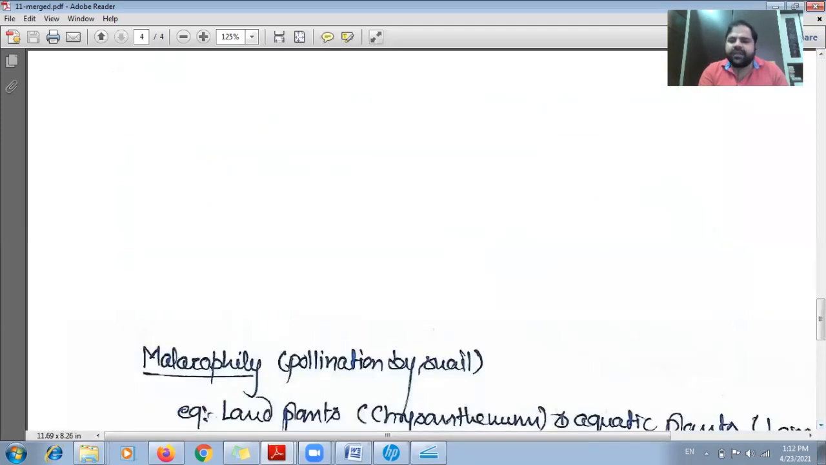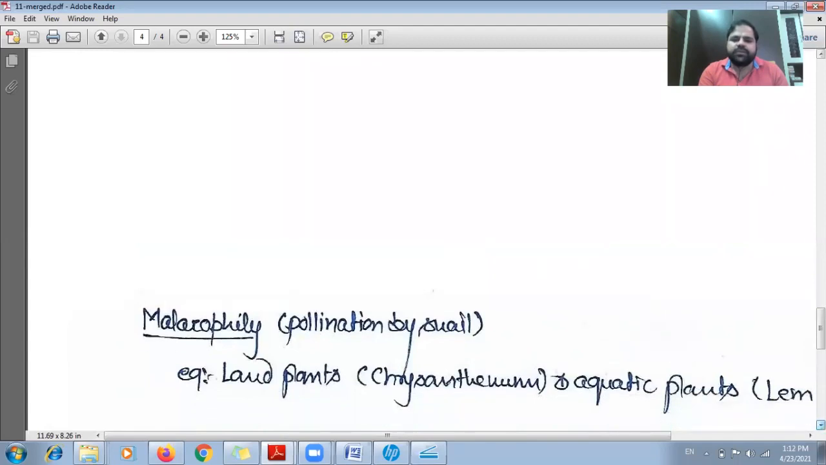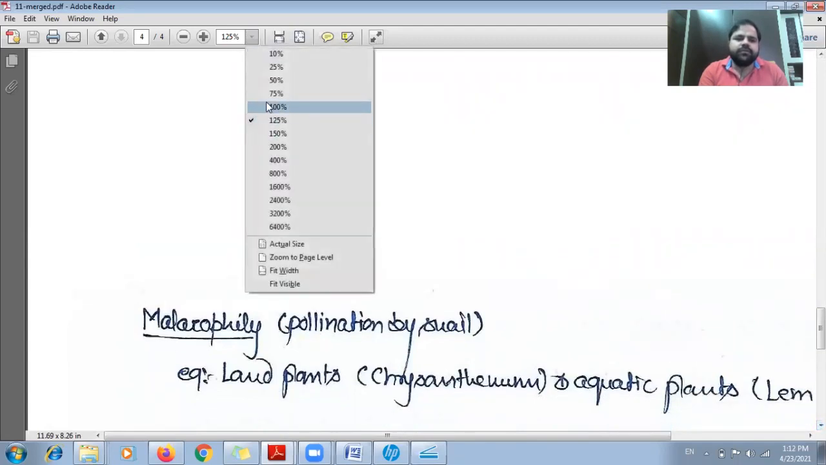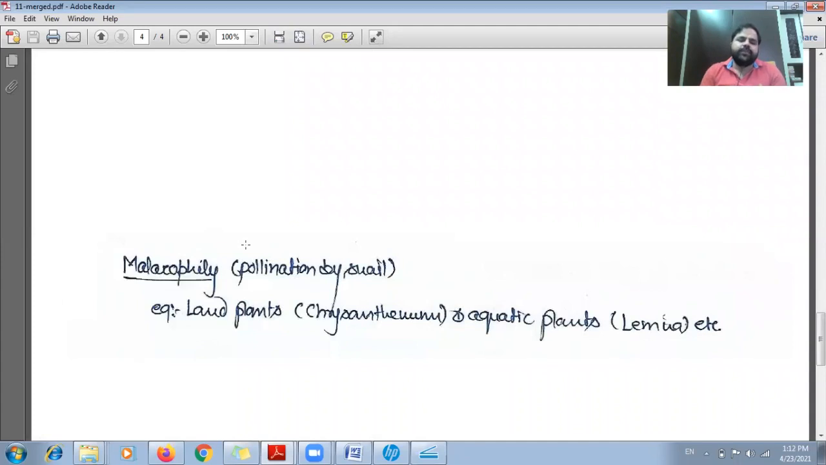Now the last kind of pollination procedure which we can see here is malacophily. Malacophily is the pollination procedure which takes place by snails, and generally it takes place in land plants and aquatic plants. In case of land plants, chrysanthemum is the example, and in case of aquatic plants, Lemna is the plant which goes through malacophily.